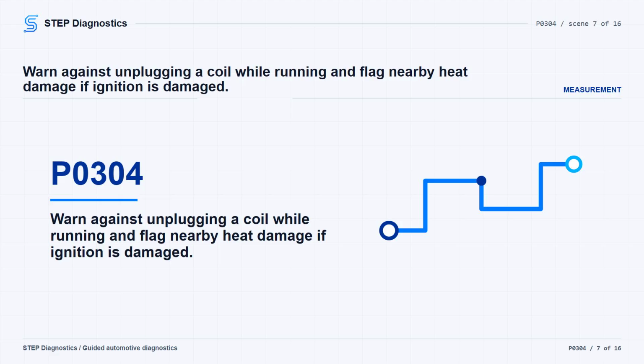With the suspect coil disconnected and the ignition on, check VPWR at the applicable coil connector pin. On this 2.7 EcoBoost, that feed must be greater than 10.5 V. If it is low, repair the open circuit and verify the repair. If VPWR is good, continue to spark testing for the misfiring cylinder.